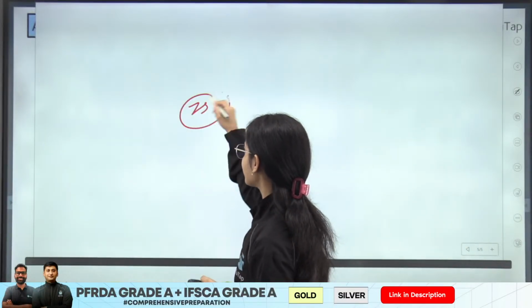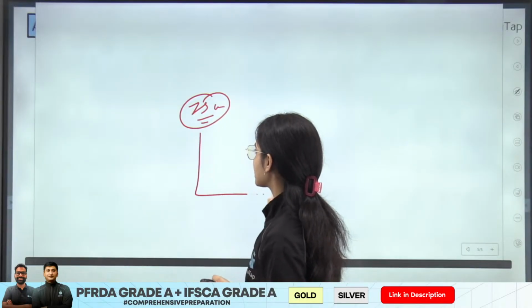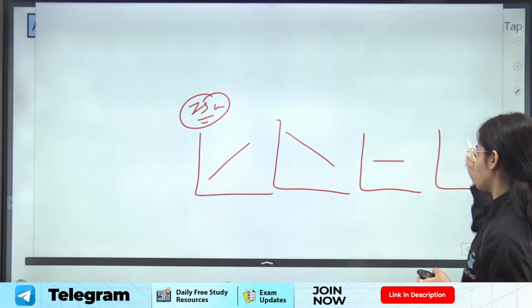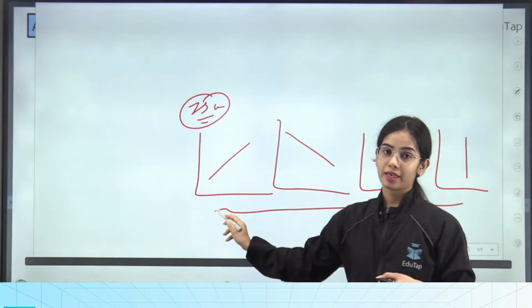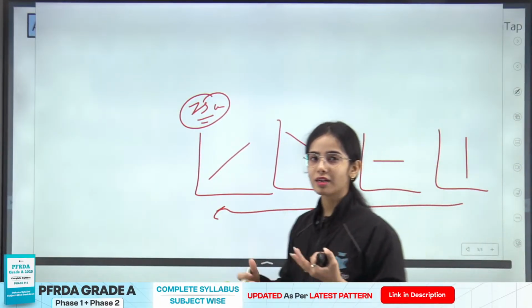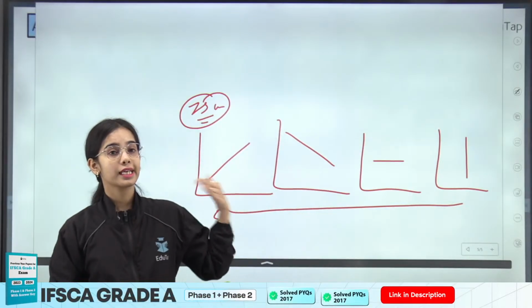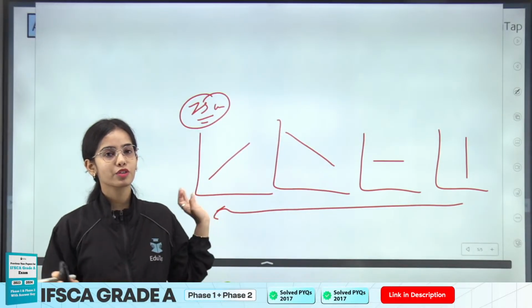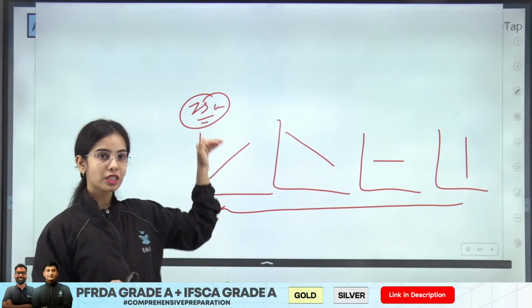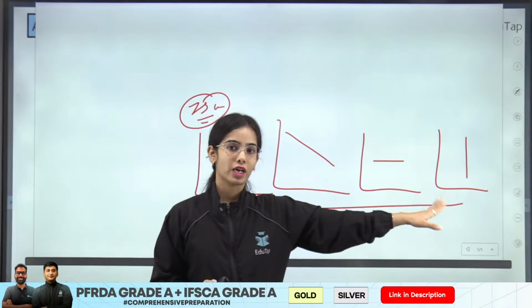So what is the shape of the IS curve? Let's see how many of you know, and this will help you start your preparation for the IS curve, because in the next session I'm going to bring multiple questions from multiple different chapters.